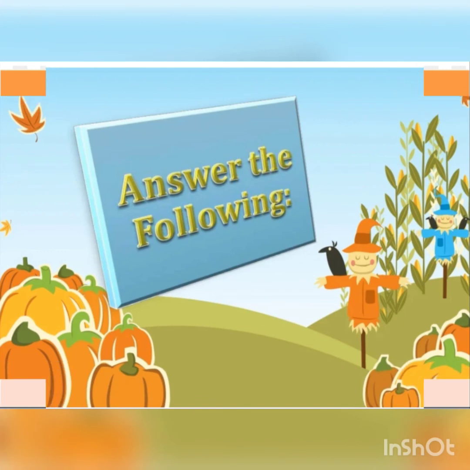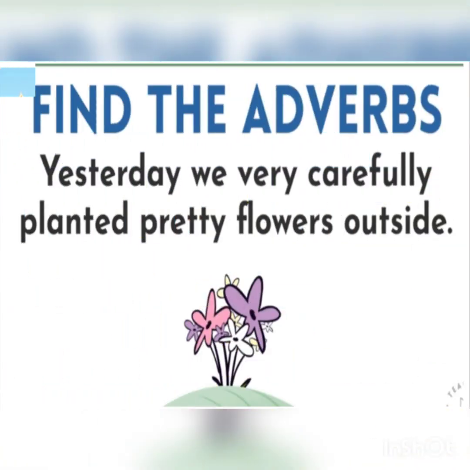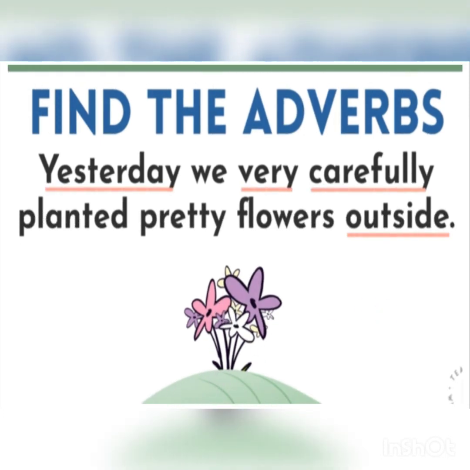Now let's move on. And now you have to find out the adverbs in the given sentence. Yesterday, we very carefully planted pretty flowers outside. Now, whatever kinds we have revised in this video, all three adverbs are present in this sentence. If you read the sentence carefully, you will see that the first word, yesterday, is an adverb of time. Carefully is an adverb of manner. Outside is an adverb of place.